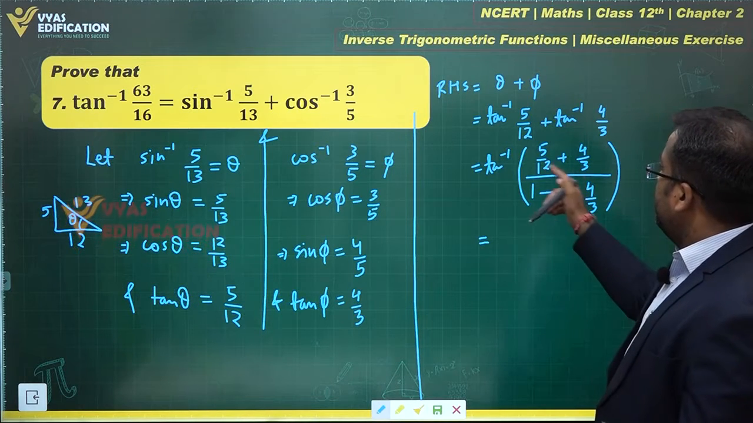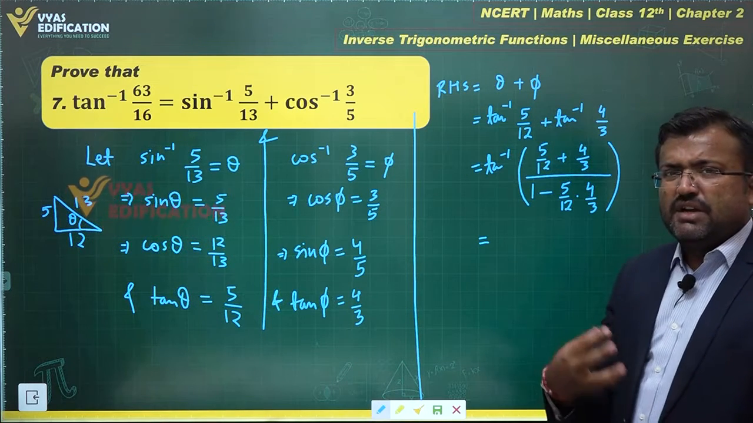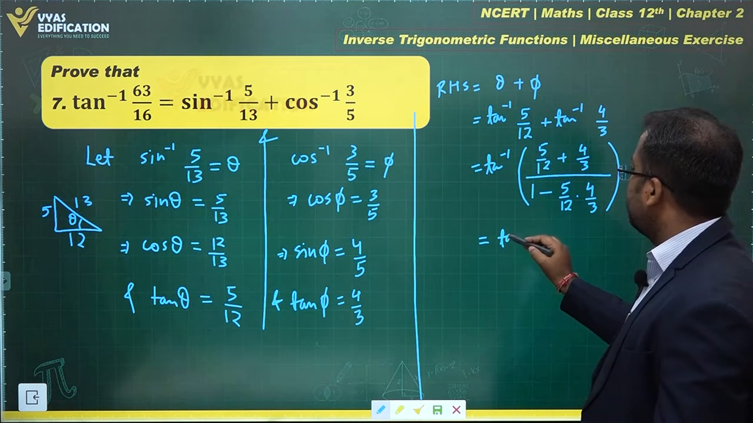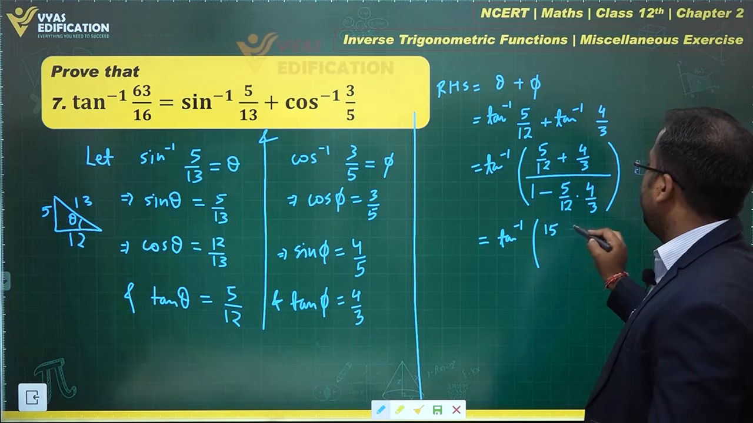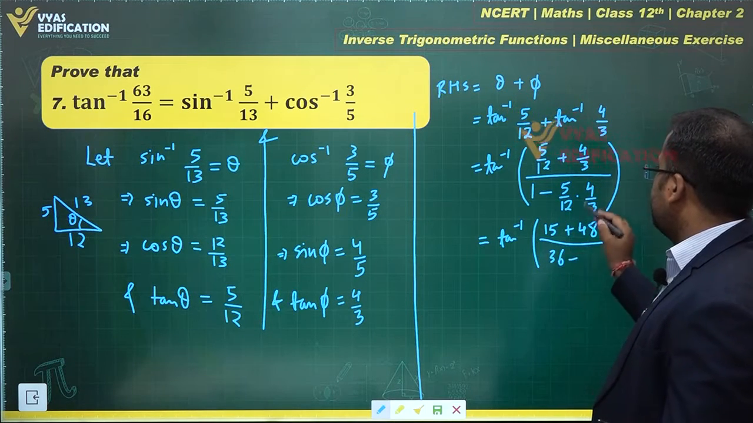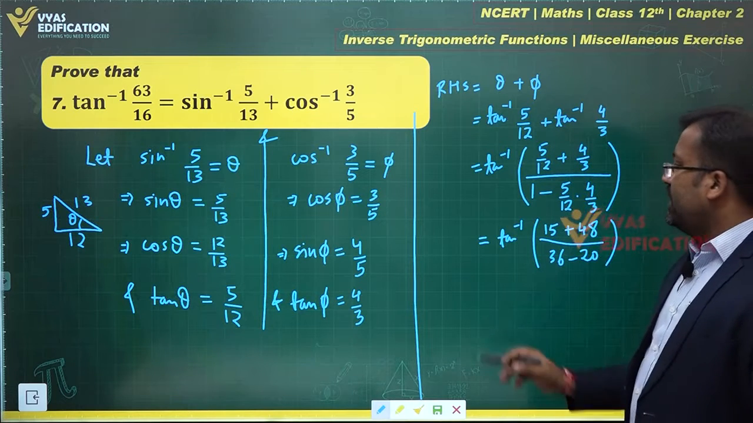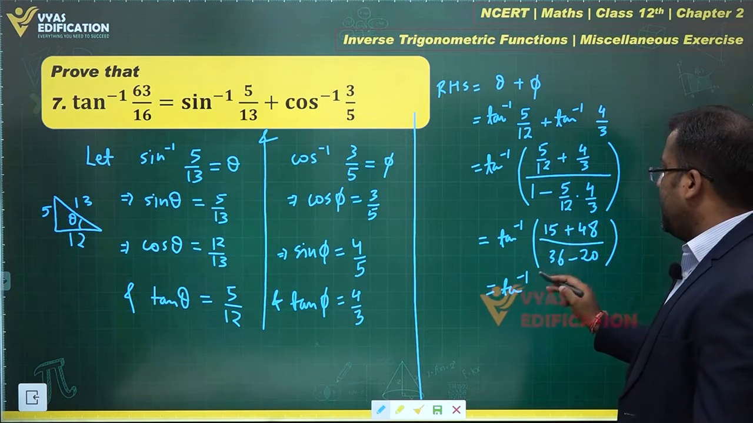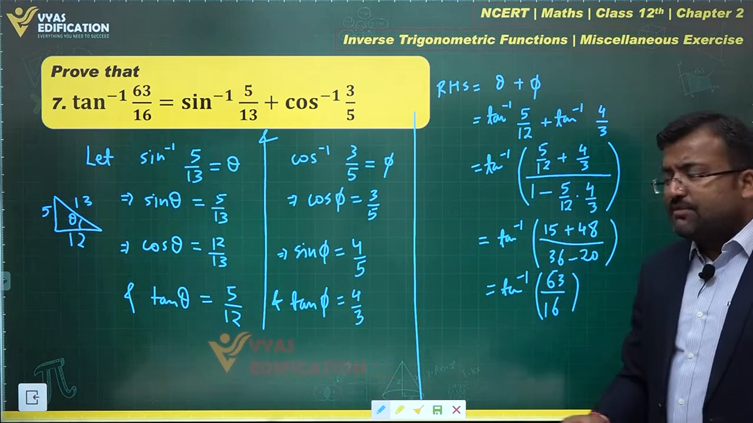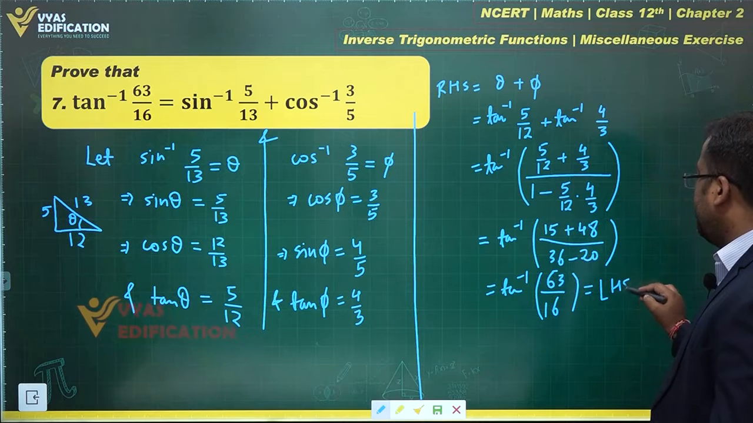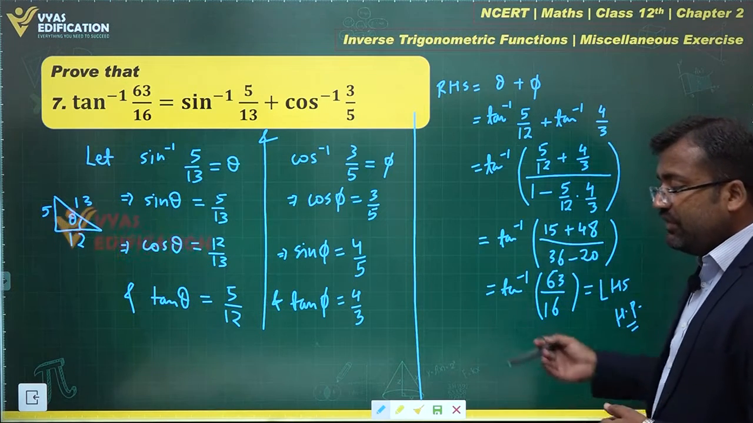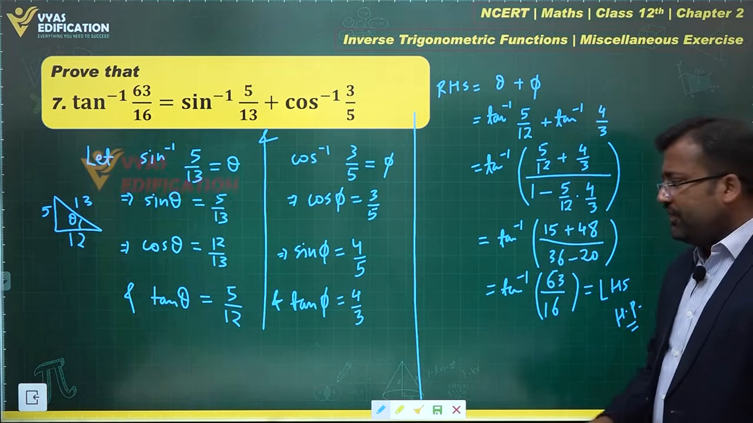You can take the LCM. 12 times 3 is 36. Let's multiply by 36 in the numerator and denominator. What do you get? Tan inverse of 15 plus 48 over 36 minus 20. This is what you get. And what is this equal to? This is equal to tan inverse of 63 over 16, which is my LHS. Hence proved. That's the complete proof of this question. You began with the RHS and you proved that it is equal to the LHS. That's all for this question.